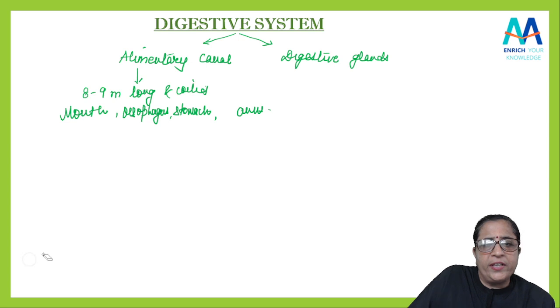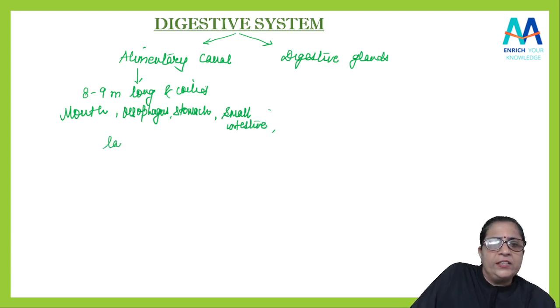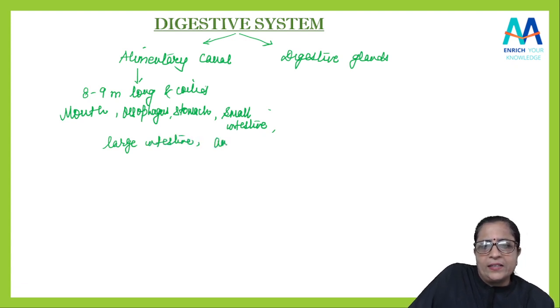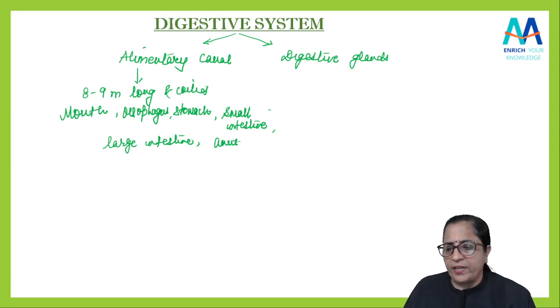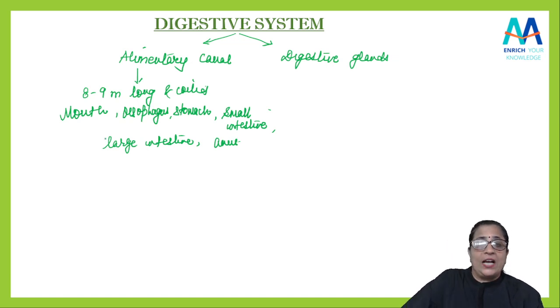So we'll just erase this anus here. Then there will be intestine. So intestine, maybe it will be small intestine, isn't it? Then large intestine, and then it ends at anus. This is about your alimentary canal. Okay. So it starts from mouth and ends at anus.